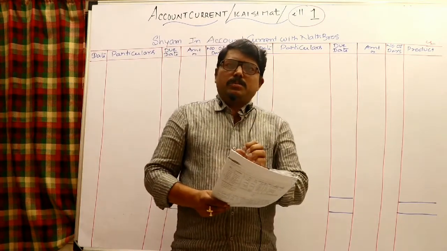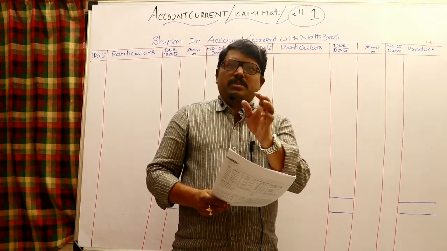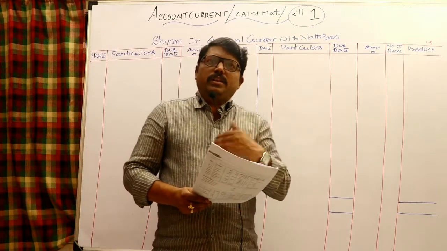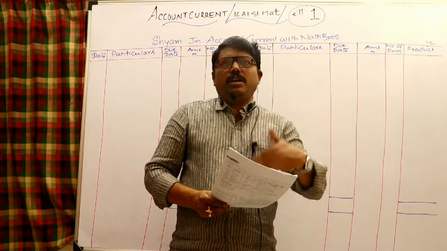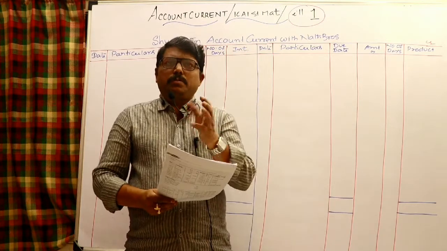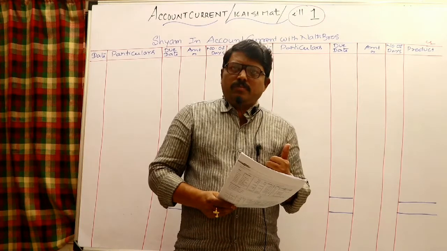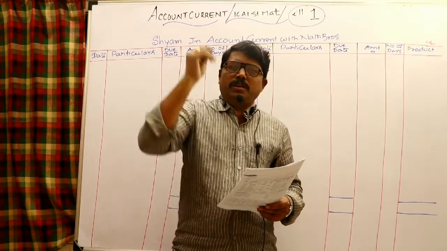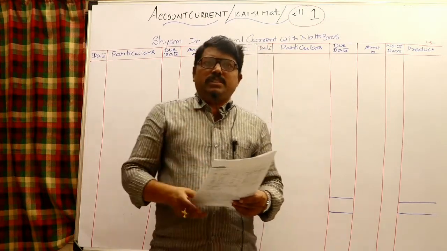For each and every item, debtor or creditor, a certain agreed rate of interest is considered, so that they can settle their account even after 3 months, 6 months, even after 1 year, and there is no problem, because all the debit and credit items are considered at a particular agreed rate of interest by both the parties. So from the date of transaction to the date of settlement, take the number of days. For all those days, interest is to be considered.